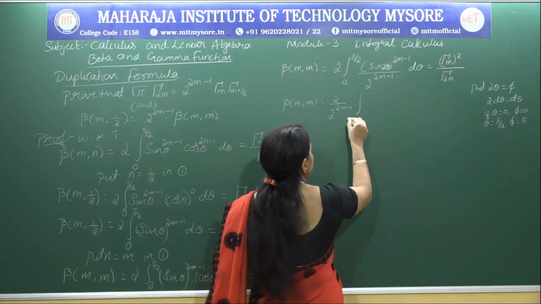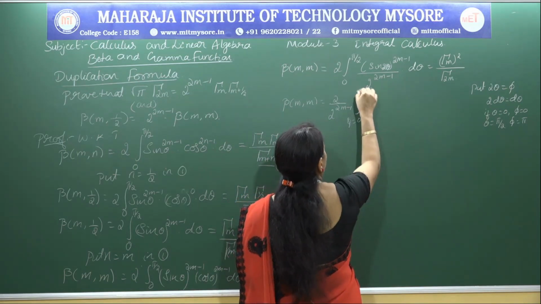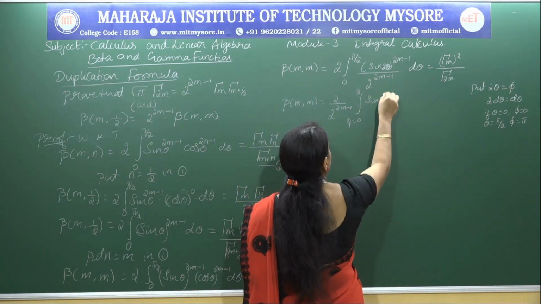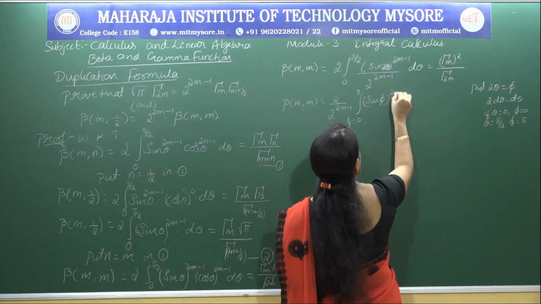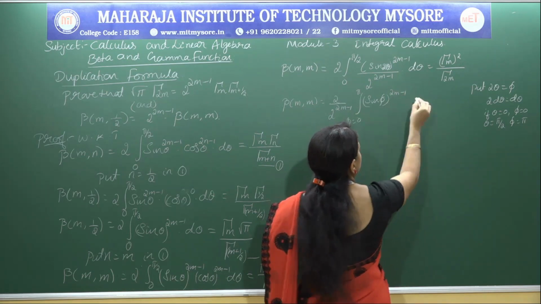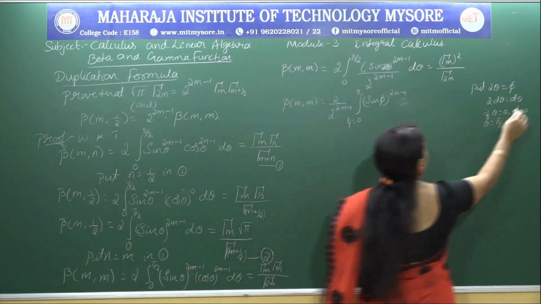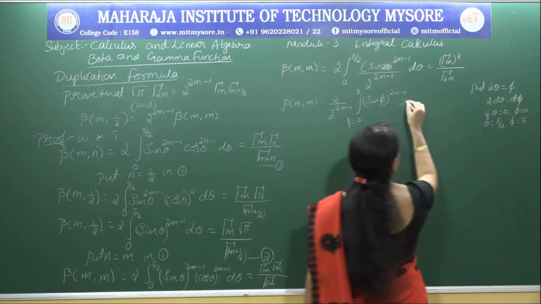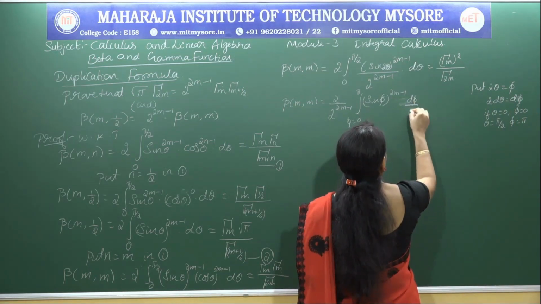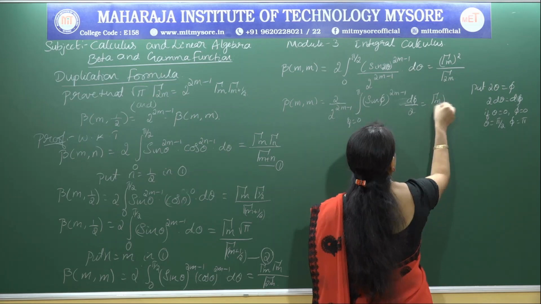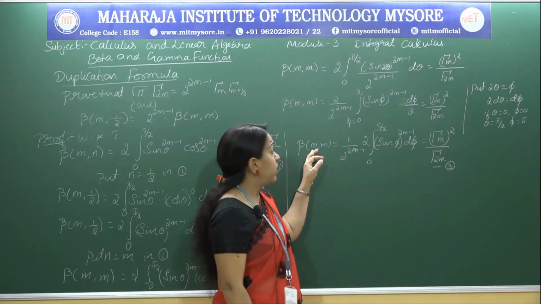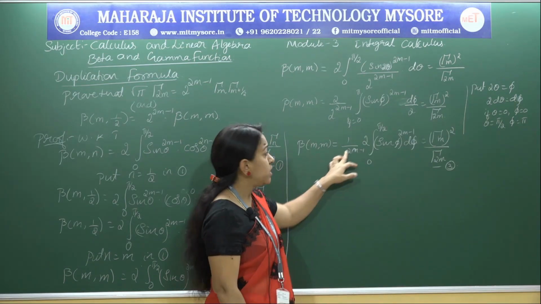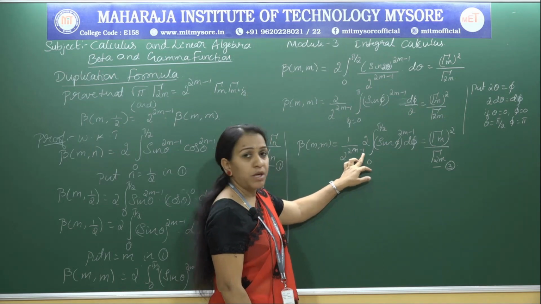So replace that. Your pi varies from 0 to pi, sin pi (2 theta is replaced by pi) whole to the power of 2m minus 1 into d theta, which is nothing but d pi by 2. And this part remains as it is, gamma m whole square by gamma 2m. Okay, so if I simplify with the next step, we have beta(m, m) is 1 by 2 to the power of 2m minus 1.